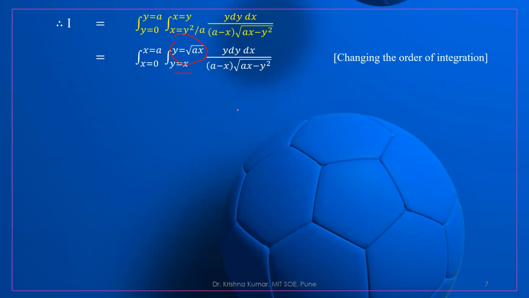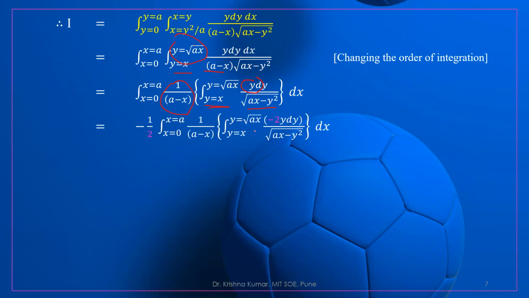Now we are able to integrate this with respect to y. We have taken 1 upon a minus x outside the integral, whose limit depends upon x, and this is the limit for y. Now we have to integrate this part. Let us put this equal to t, so it is dt, but minus 2y is missing.